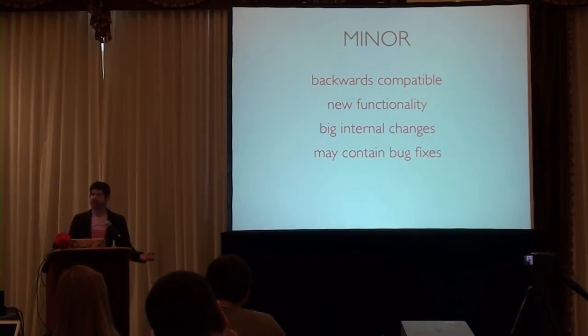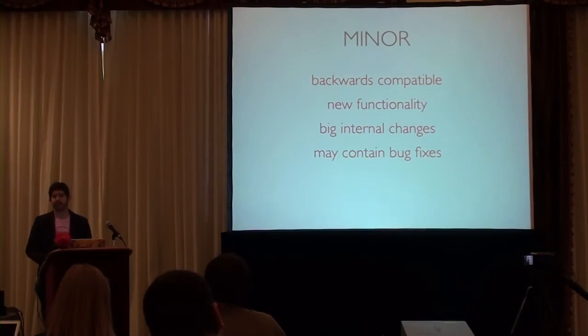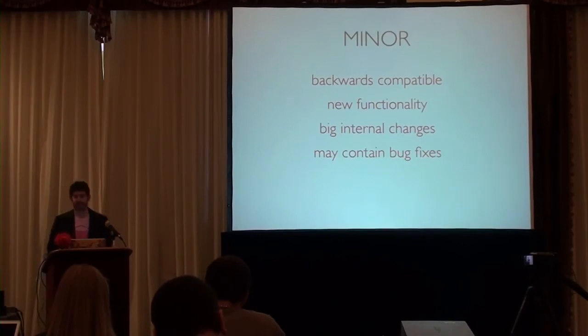Big internal changes you might also want to have be a minor release just to signify that a lot of things changed. But again, it's backwards compatible. As an end user, mainly that's what you want to know. Is it backwards compatible? And this may also contain some bug fixes. You might just roll up a bunch of stuff, maybe an API addition and some bug changes all into the same release that is a minor version bump.